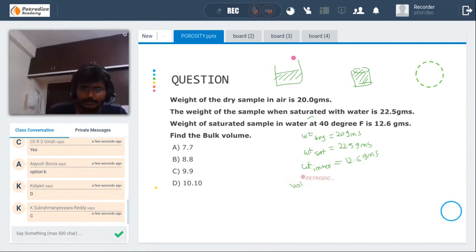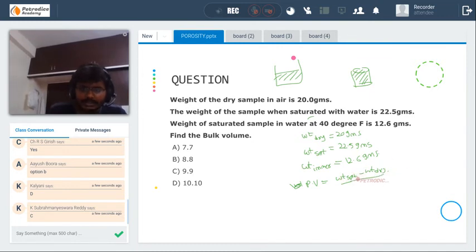What is the pore volume? Let's first find the pore volume. We know if we subtract WT dry from WT saturated, it will come as mass.